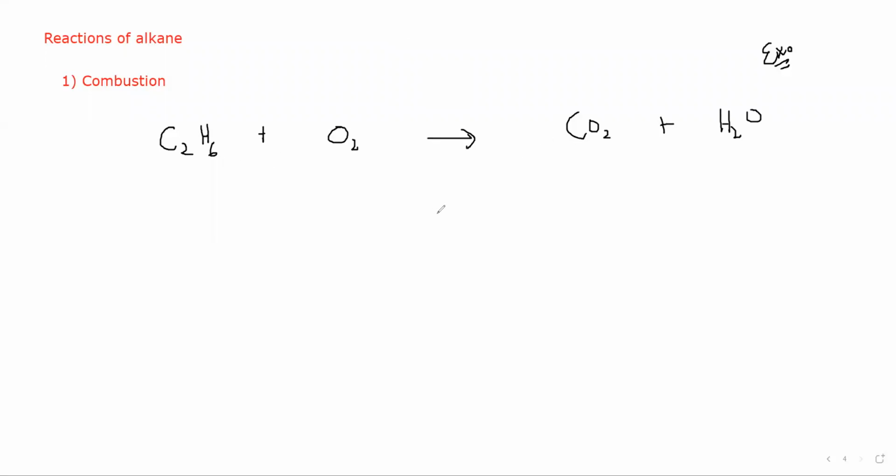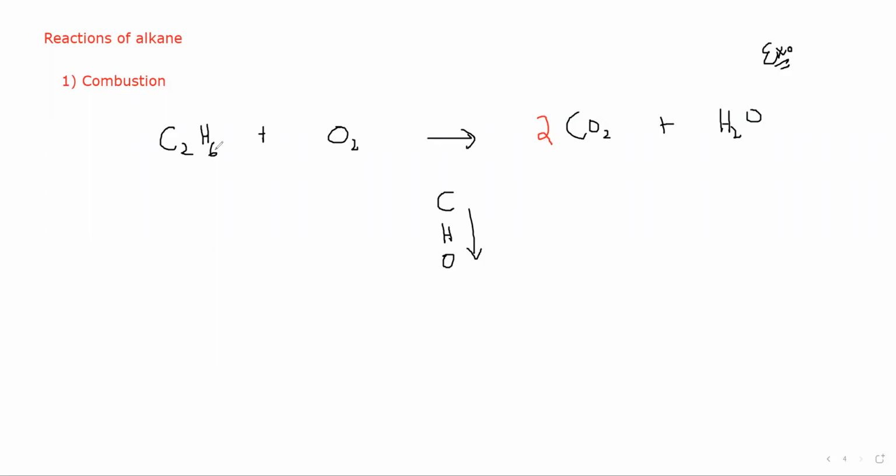Whenever we want to balance a combustion equation, we start with carbon, followed by hydrogen, and add the oxygen last. That's the order of balancing a combustion equation. Always start with carbon. How many carbons are there on the left hand side of the equation? 2. So I need 2 carbon on the right hand side, so I will put 2. Carbon is balanced.